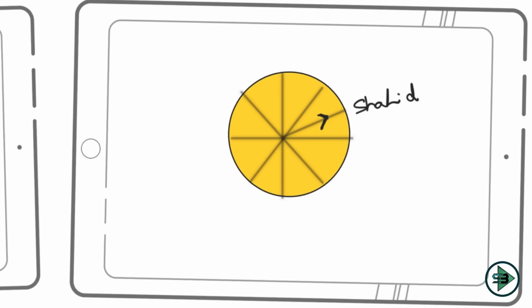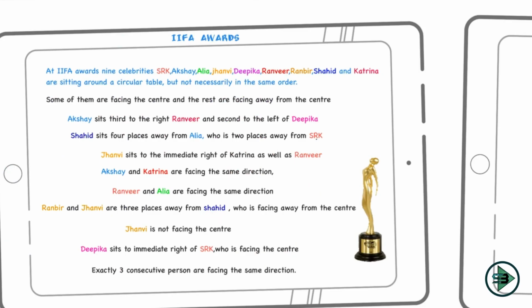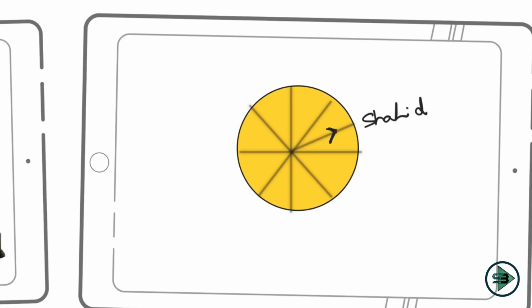So let's start with this next part. Shahid is facing away from the center. Then Ranbir and Janvi are 3 places away from Shahid. So what can it be? This is Shahid. So first, second, third. So I can place Ranbir here at this place. And again going 3 places away, this was 1, 2, 3, and going from here 1, 2, 3. Ranbir and Janvi. So I'll put a Janvi here.